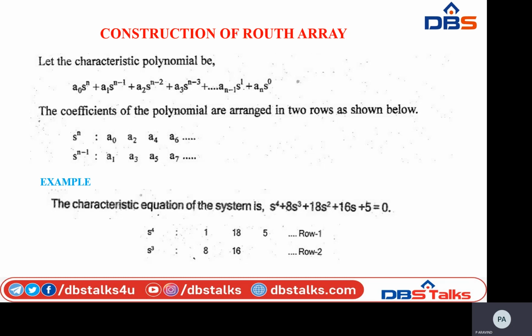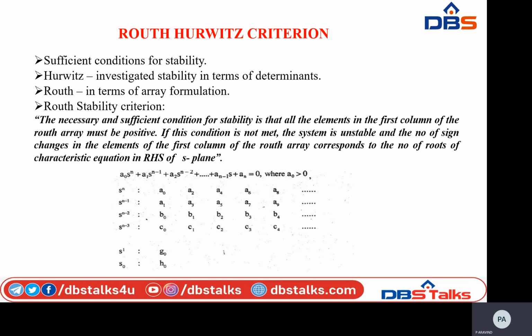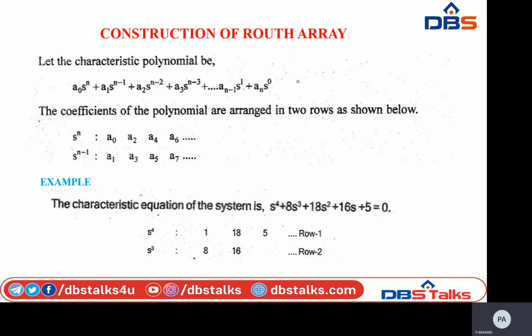Here we are going to see the construction of the Routh array. So how are we going to construct the Routh array? Here I am taking the characteristic polynomial equation, that is a0 s^n plus a1 s^(n-1) plus a2 s^(n-2) plus a3 s^(n-3) and so on, up to an s^0.